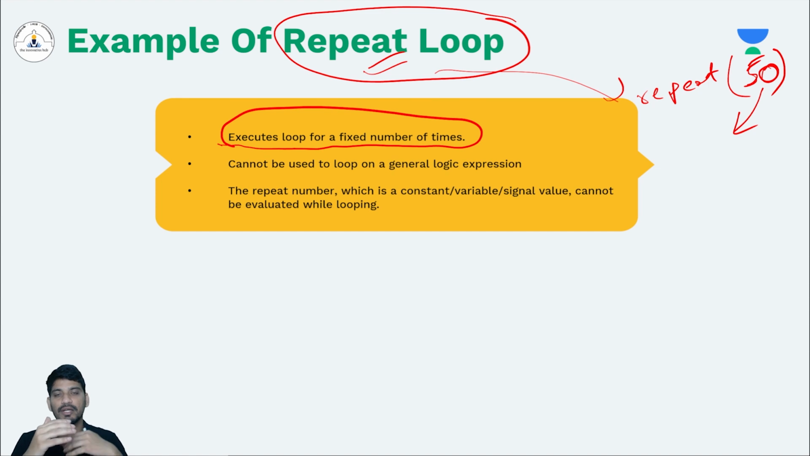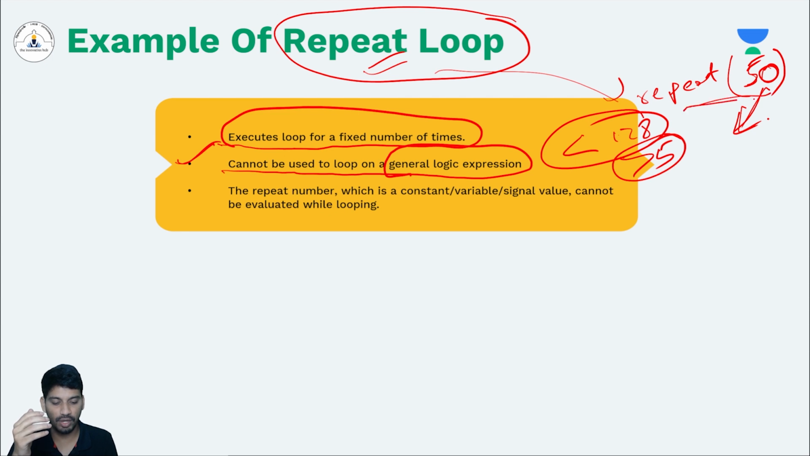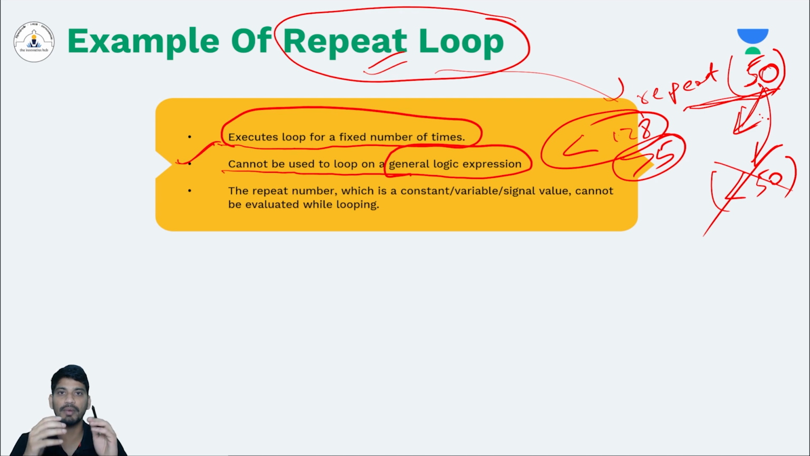You have some set of statements and you want to repeat them a particular number of times. The important thing you need to remember is it cannot be used to loop on a general logic expression. Till now, in while and for loops, we have seen they loop based on a logic expression or condition, whether it is less than 128 or greater than 5, any condition. But in the repeat case, it should not be like that. You have to define how many times you want to repeat. You should not give any condition here. Let's say repeat less than 50. This is not valid. You have to give a particular number of times, then only the repeat loop will work.